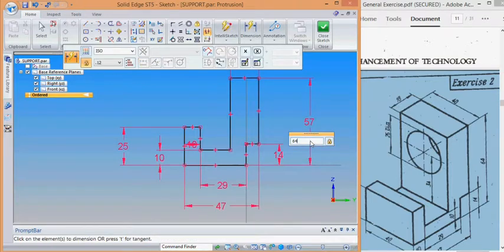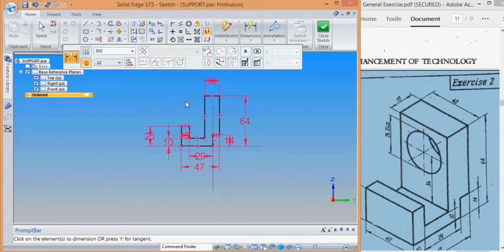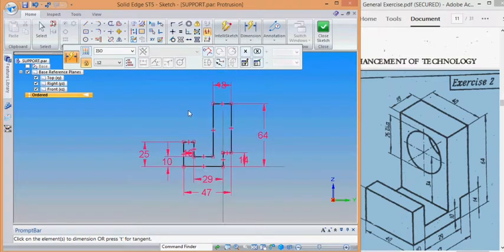So here, guys, the sketch is completed and it is fully constrained, because all the dimensions are okay with reference to these planes. Then we close this sketch